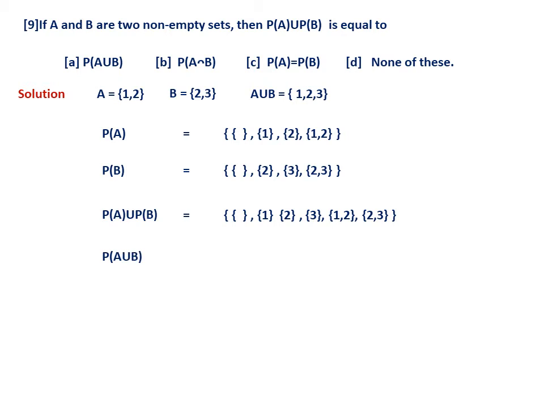Now look at this one. The power set of A union B, because A union B contains 3 elements, should contain 8 elements: empty set, {1}, {2}, {3}, {1, 2}, {2, 3}, {1, 3} and {1, 2, 3}. Now it is very clear from the given example which one is correct. Definitely the power set of A union the power set of B and the power set of A union B are not the same. So the first option is ruled out. A intersection B is definitely ruled out, and they are not equal because the elements are not the same. So definitely the option is D.